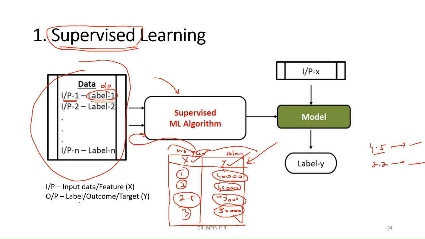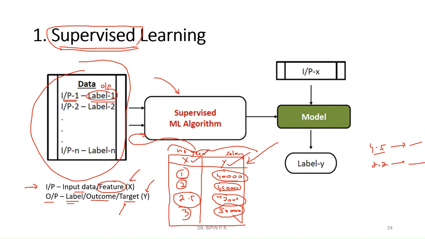Okay, so now we will define the different terms for input and output. Input is the input data which is denoted by X, which is also known as feature. Now the output is also known as label, which is the outcome, which is also known as target, represented by capital letter Y. Okay, you remember these terms. Input is also known as feature, denoted by X. Output is also known as label, denoted by Y. It is also known as target.